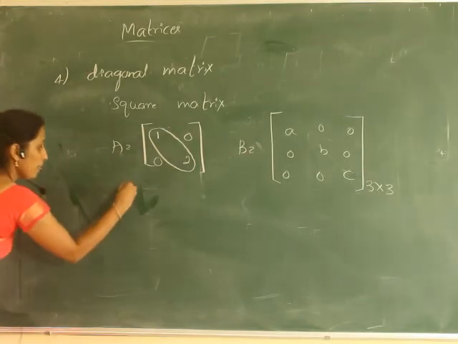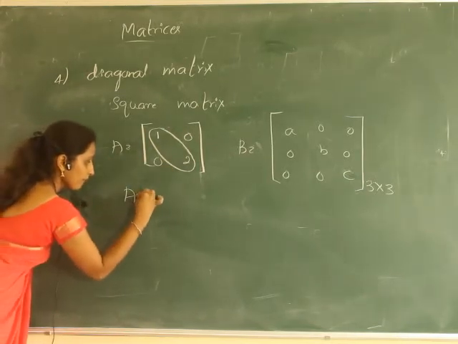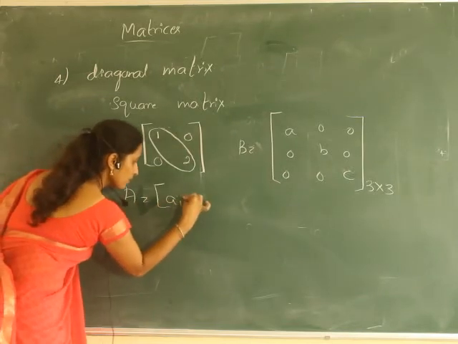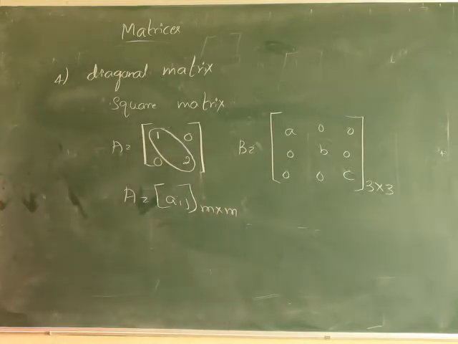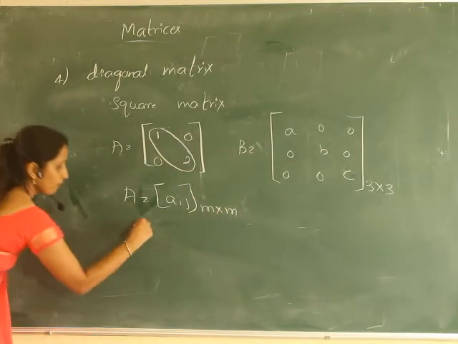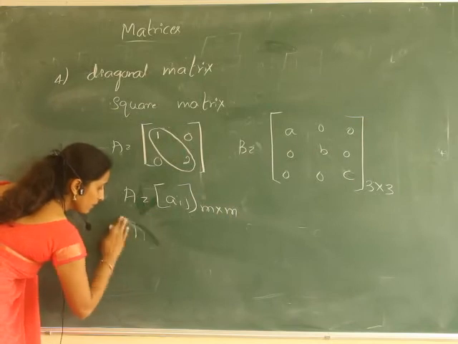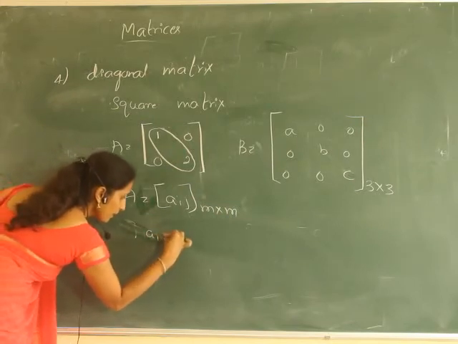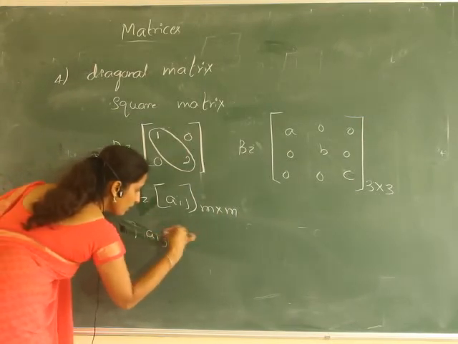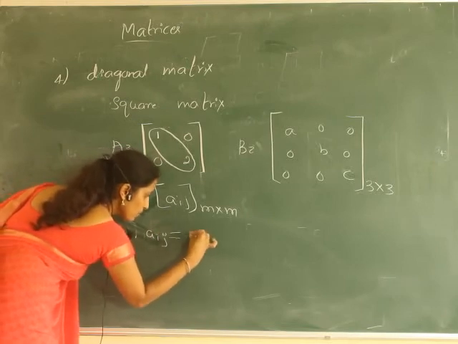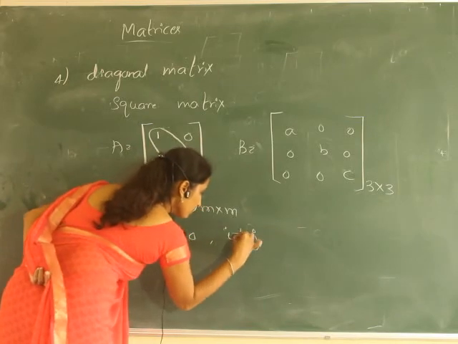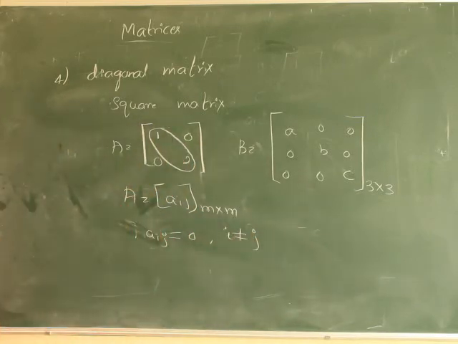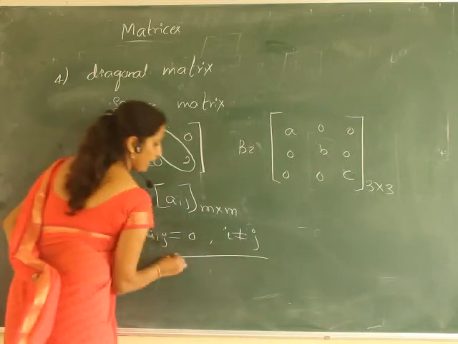So we can write, for a matrix Aij of order m by n, Aij equals 0 when i is not equal to j. So this is the diagonal matrix.